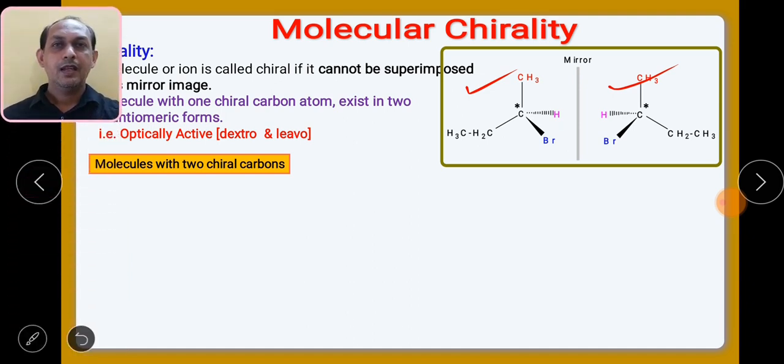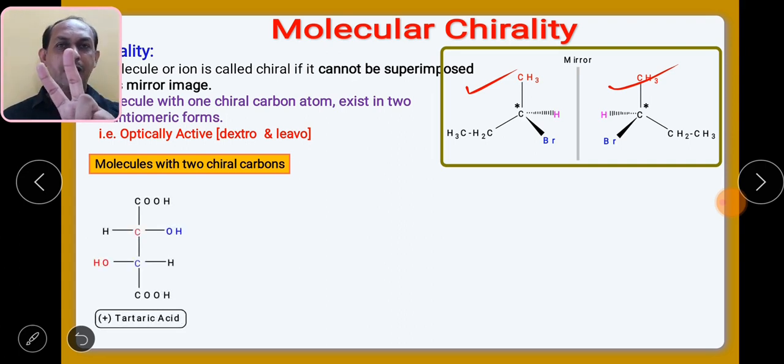Remember. Then suppose you have a molecule with 2 chiral centers. How many isomers do you have? 2 raised to 2 is equal to how many? 4. Okay. Example is tartaric acid. This particular structure is quite well known to you.